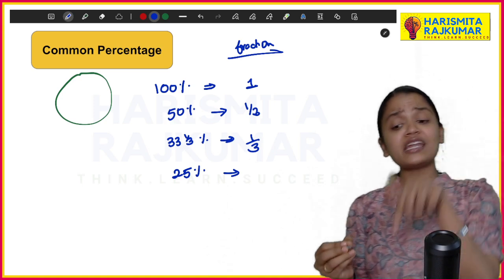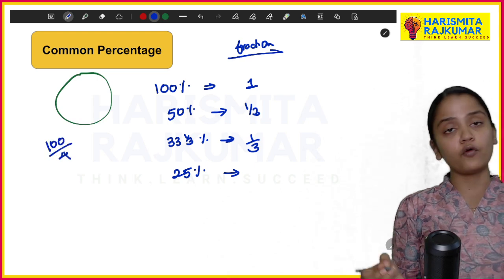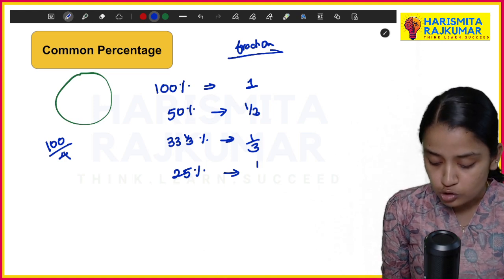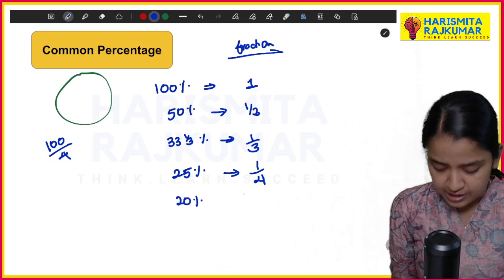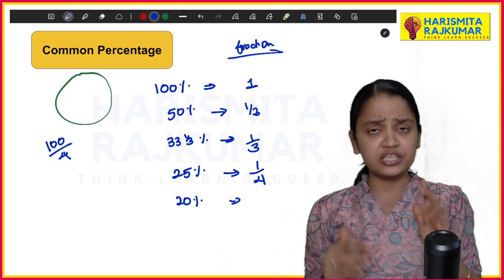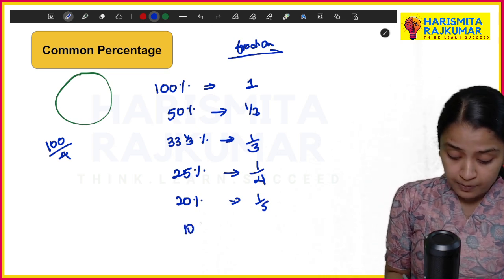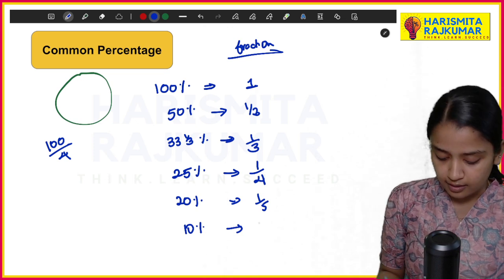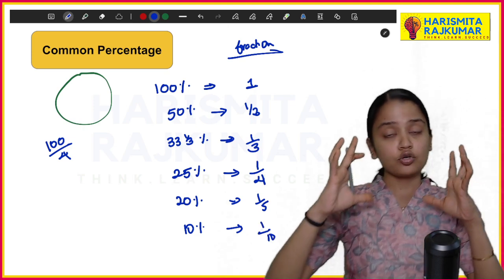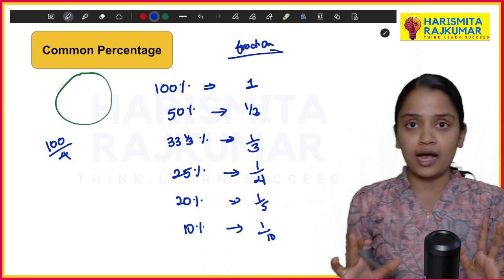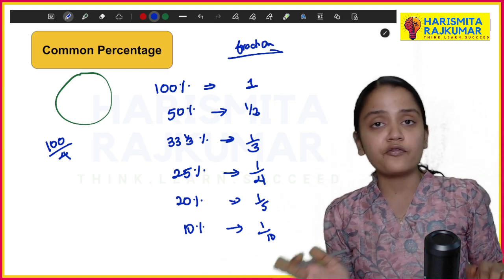25%. How do I get 25% from the whole? 100 divided by 4, I'll be getting 25%. So my fraction will be 1 by 4. Then 20%. From 100, how do I get 20%? Again, I have to divide it by 5. Then 10%. From 100, how do I get 10%? It is 1 by 10. So these are the common percentages which they'll ask, the basic percentages, and these are the fractions of them.